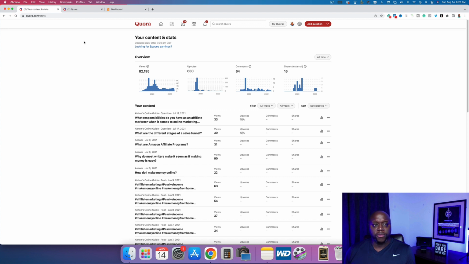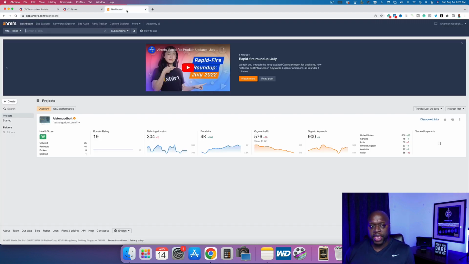Now, here are the two different ways that you can promote your affiliate links and start affiliate marketing with Quora. Now, the fast way, the absolute fastest way to start getting traffic is to use a paid keyword research tool called Ahrefs. Now, I'm going to show you a way that doesn't require you to spend any money with Ahrefs, but I want to show you this way first because, like I said, it's absolutely fast.